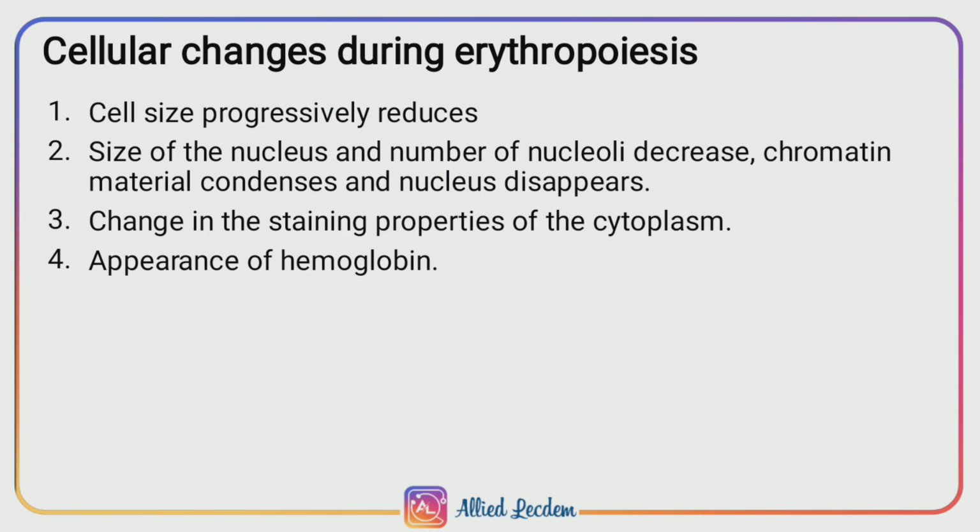When the cell of colony forming unit of erythrocyte passes through different stages before it reaches the last stage of production of RBC, there are many changes noticed in the cell. Likewise, cell size progressively reduces. Then the size of the nucleus and the number of nucleoli decrease, chromatin material condenses and the nucleus disappears. Hemoglobin appears, and the staining properties of the cytoplasm change.